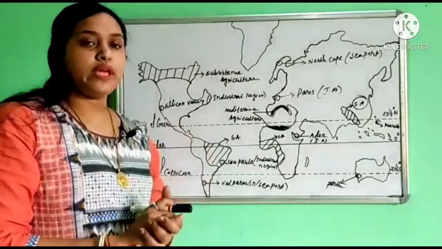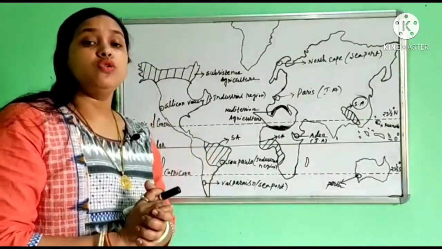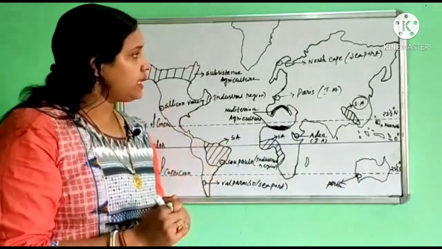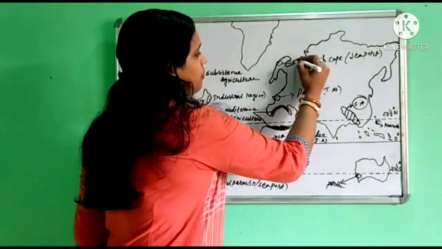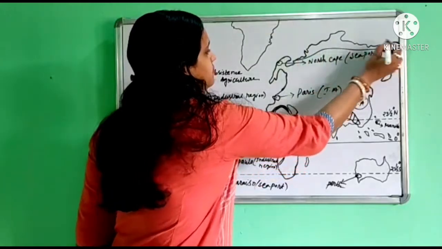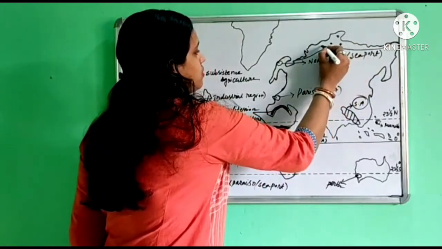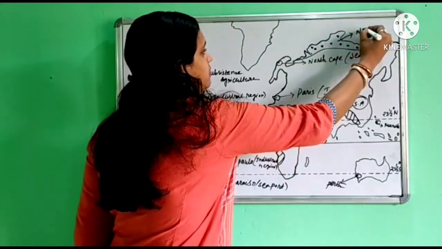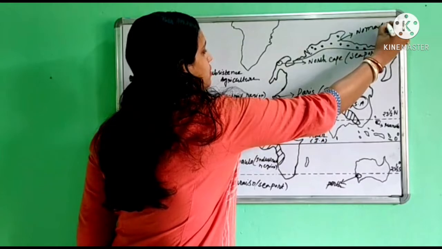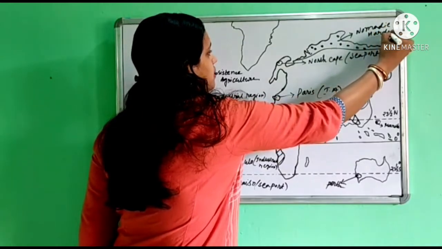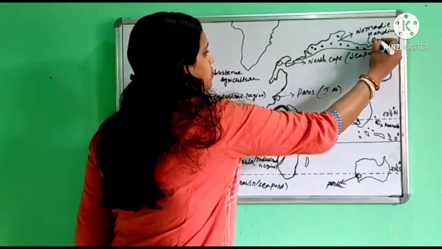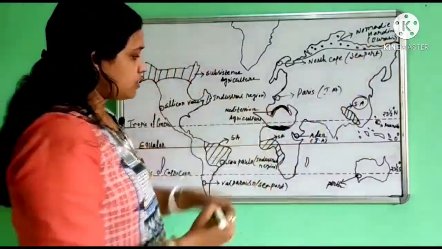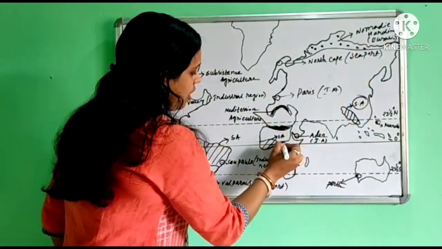Now next we point out some areas of nomadic herding, that we mainly find in the northern part of Eurasia. Northern part of Eurasia, this is nomadic herding. Then we find the northern part of Africa.